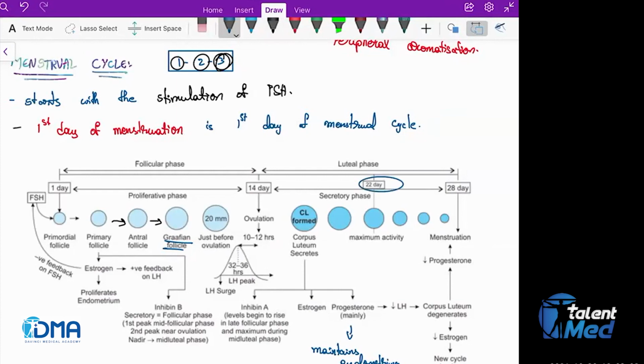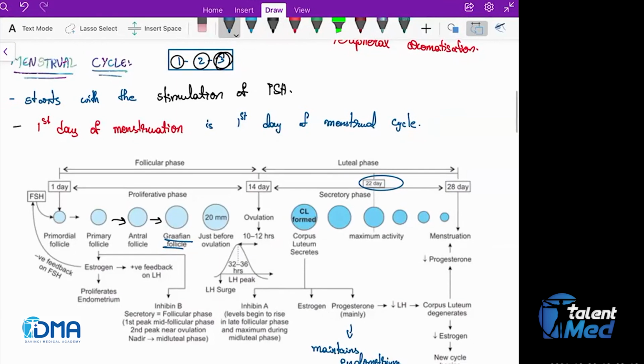Day 22 is the day on which we see the maximum activity of the corpus luteum. So the maximum amount of progesterone is also released on day 22.